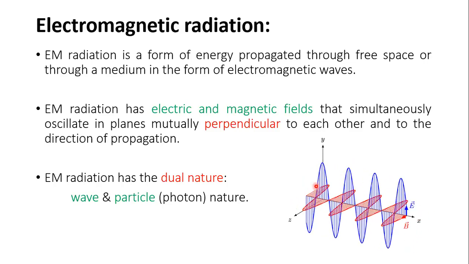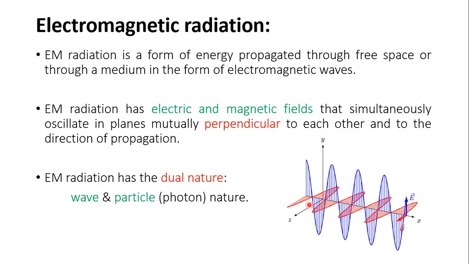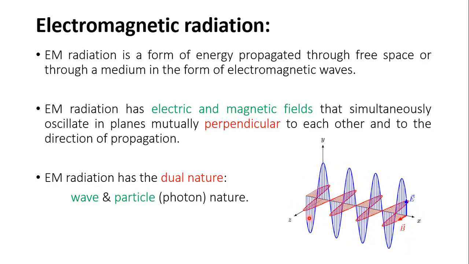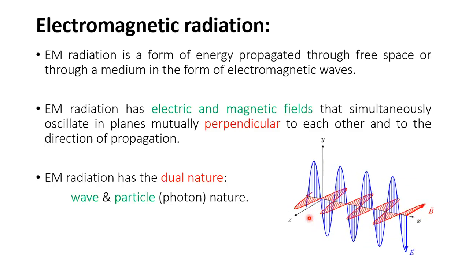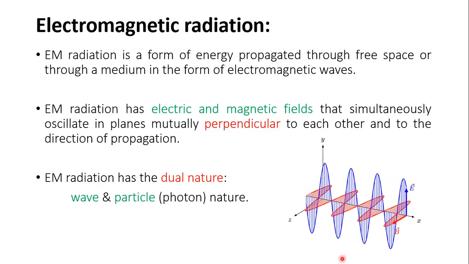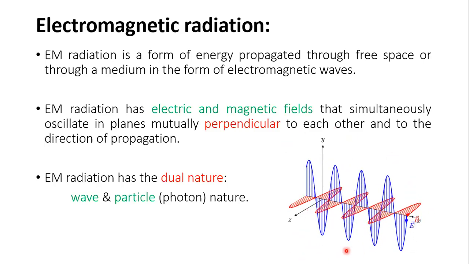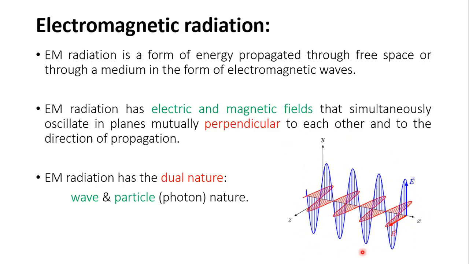So the electromagnetic radiation generally has a dual characteristic, and it can behave as a wave as well as particle. So this is generally a wave nature of any electromagnetic radiation.